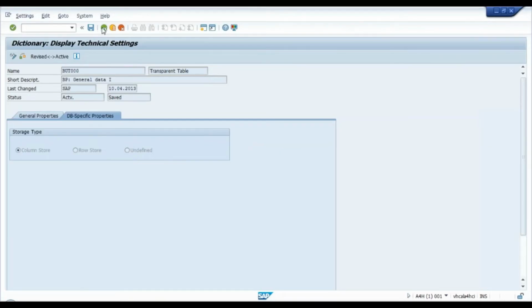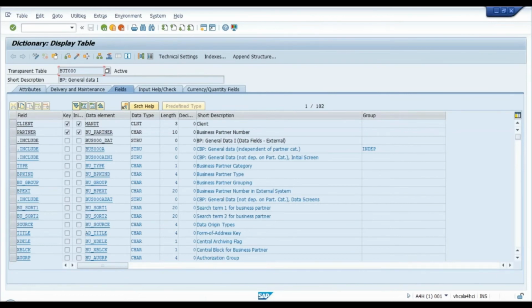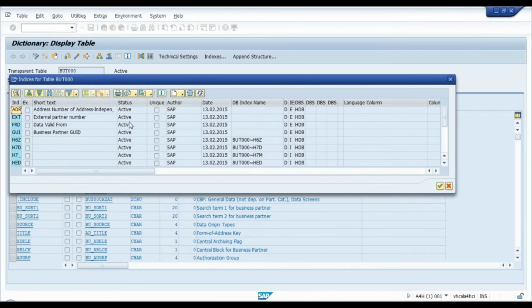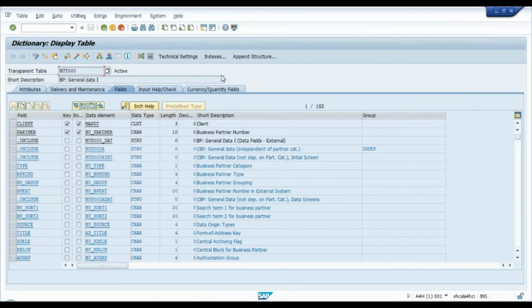Let me go to the indexes of this BUT000. Since it's now stored in a column store, go to indexes. Let's look at it. You see there's a concept of database specific indexes, and some of these indexes will no more be relevant for the database.